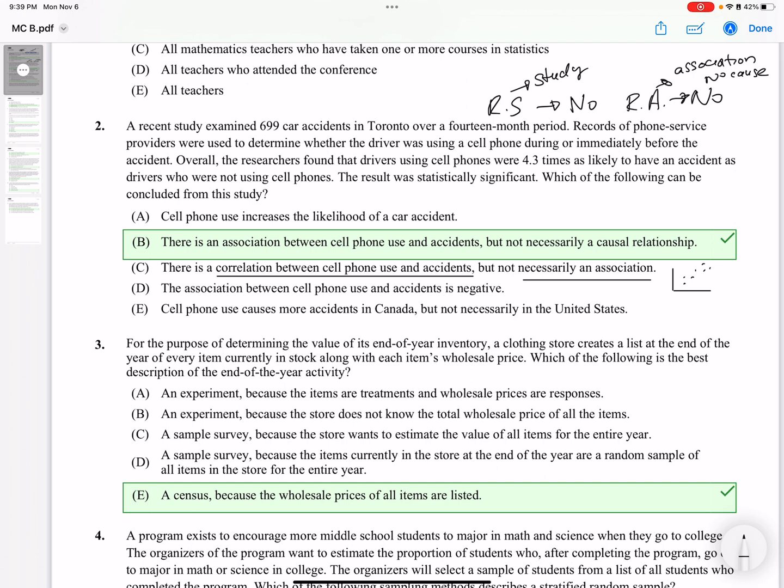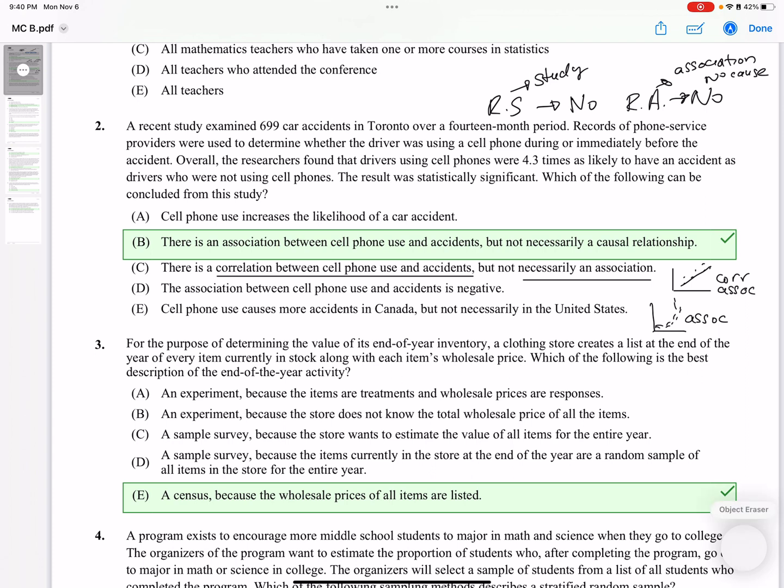But if you have an association, you don't necessarily have a correlation, because association just means as one goes up, the other goes up, as one goes down, the other goes down. And I could have an association that would look like this. This would be an association, but not a correlation. This is a correlation because it's linear, but it's also an association.